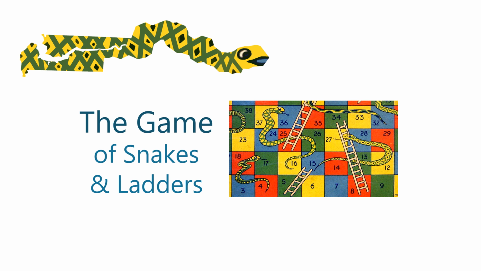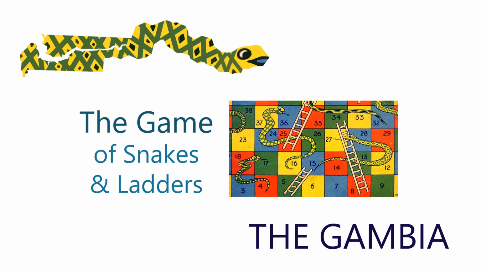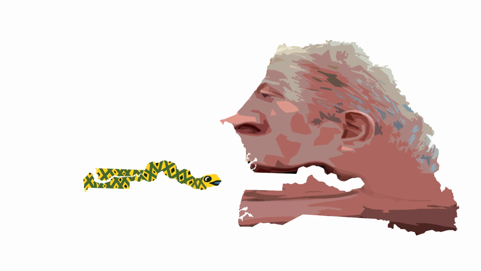This country obviously looks a bit like a snake, and that reminds me of the game of Snakes and Ladders, and the game reminds me of the Gambia. So when I see this snake shape, I'm going to think the Gambia. And by the way, the Gambia is located inside of Senegal. You'll notice it lines up completely with the senator's mouth.